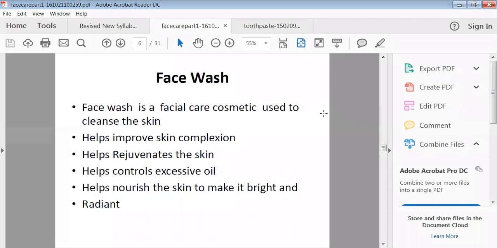It will try to rejuvenate your skin, or it will improve the natural health of your skin, as well as it will help control the excess oil on your skin. Then it will nourish the skin, and it will try to make it bright, and it will give strength to the skin to face various kinds of radiations.